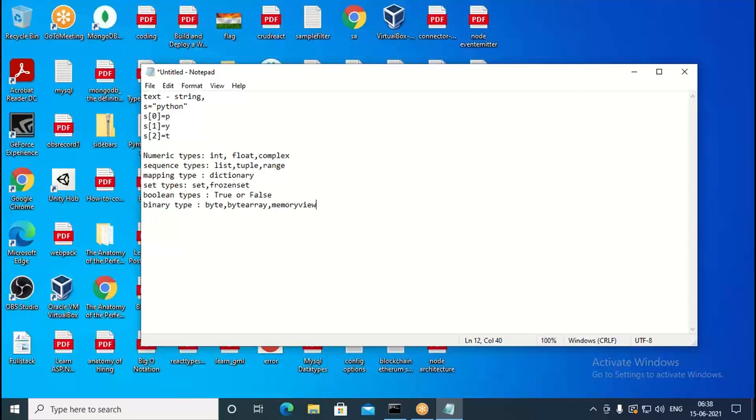What is binary data? For example, we have a number like a equal to 100, and b equal to b'100'. So this you can call binary data. Just in one byte you can save 100. But in b, when you put 100, this requires 3 bytes because everything is going to be an ASCII character. 1 is an ASCII character, 0 is an ASCII character, again 0 is an ASCII character. So this requires 3 bytes and this is going to be using just 1 byte.